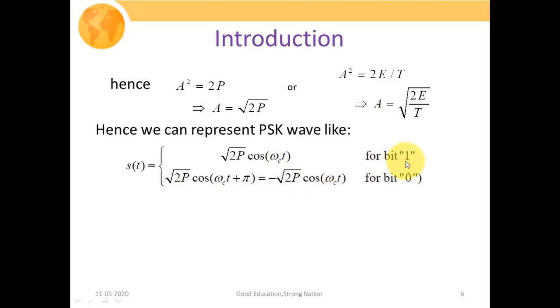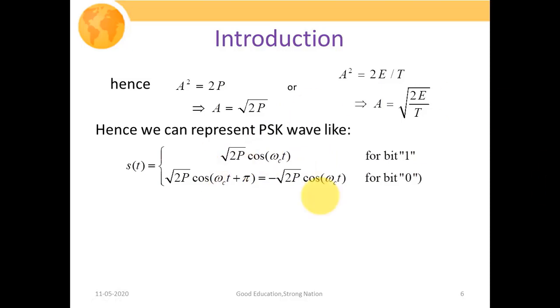It means for transmitting 1 bit we are sending under root of 2P cos of omega ct signal, and for transmitting 0 bit of information we are passing minus root 2P cos of omega ct, which is 180 degree out of phase with the previous carrier signal. Since there exists a phase difference of 180 degree between two symbols, that is why we are calling it phase shift keying.